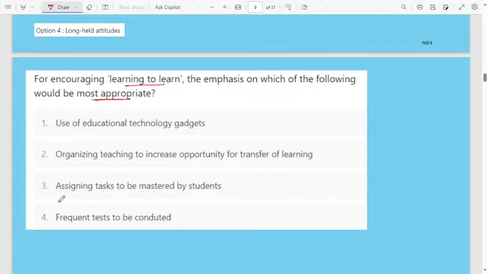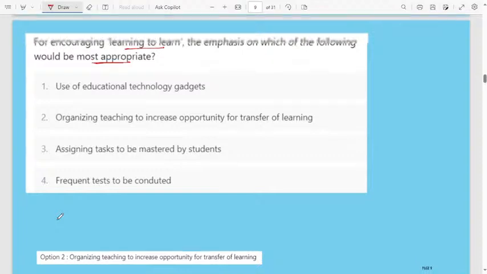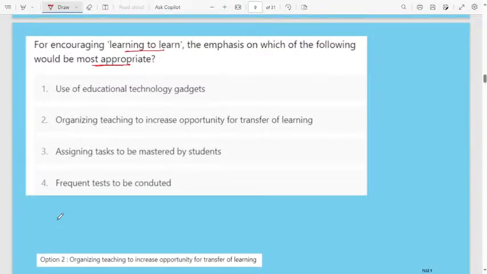Third option, assigning tasks to be mastered by students. Fourth one, frequent tests to be conducted to encourage the students to learn. Otherwise, if they want to learn, option 2, it will be the more appropriate answer. Organizing teaching to increase opportunity for transfer of learning to learn.